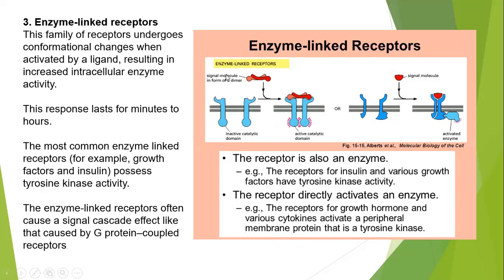So for the enzyme linked receptor, a single molecule in the form of a dimer will occupy the receptor and change the shape of the receptor. This is the inactivated domain, and this is the active domain. So it causes a conformational change on the receptor. For example, for growth hormone and insulin, this process lasts for minutes to hours.